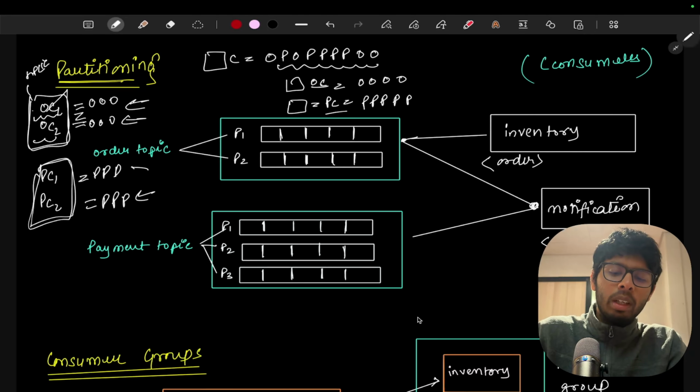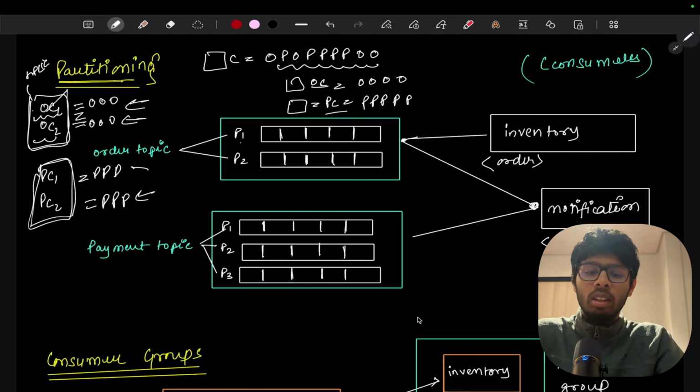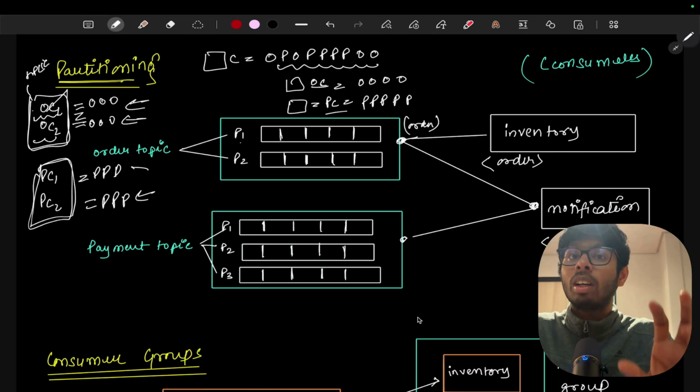We have the order topic. In the order topic, we send to either partition 1 or partition 2, and in the payment topic there will again be partition 1, partition 2, partition 3. We can make multiple partitions in one same topic. We divided it, and now what will happen? We have an inventory service that will take from the order topic, and a notification service that will take from the order topic and the payment topic, as we have already studied in the concept of consumers.